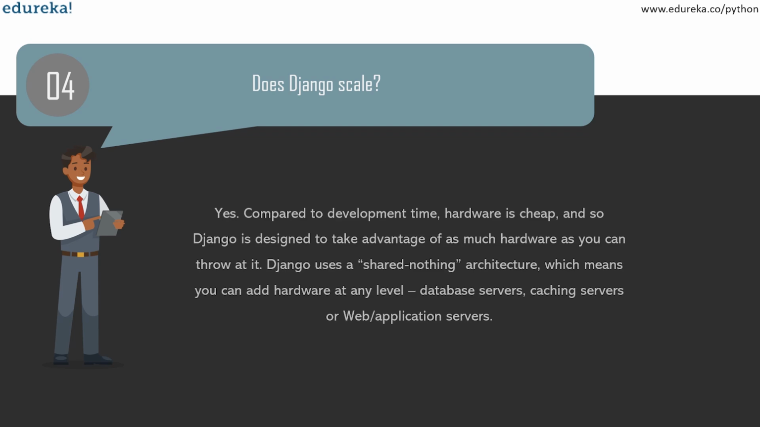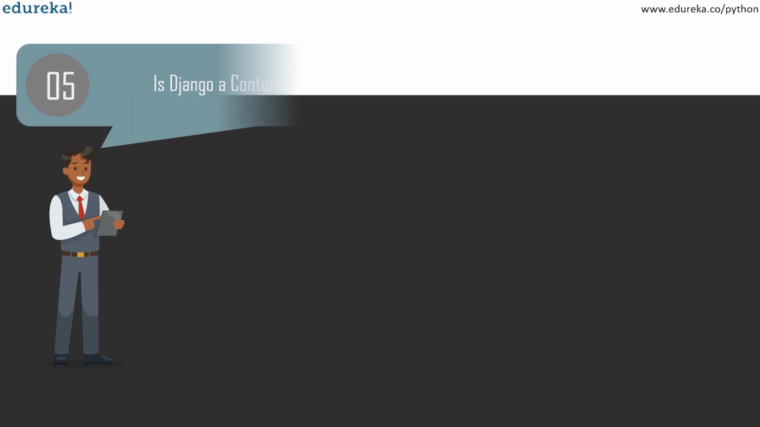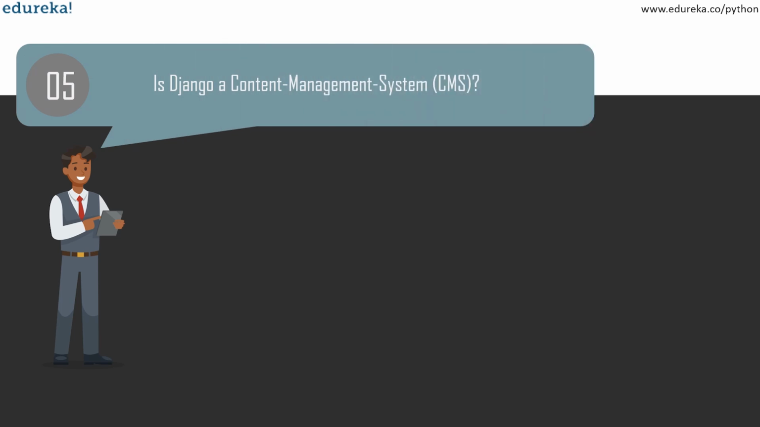Many people also ask if Django can scale. Yes, compared to the development time, hardware is cheap, and so Django is designed to take advantage of as much hardware as you can throw on it. Django uses a shared-nothing architecture, which means you can add hardware at any level, that is database servers, caching servers, or web application servers. The framework cleanly separates components such as the database layer and the application layer, and it ships with a simple yet powerful cache framework.